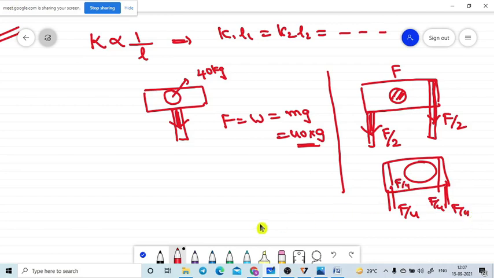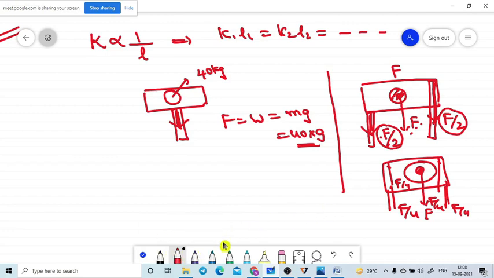How can you say that? The resultant force must be the summation of all the forces. The total force must always be equal to F. If you add F by 2 plus F by 2, you will get F. If you add the four F by 4 forces, you will get F only. The force acting at the center of mass is F only. But on each leg, with four legs at uniform distance, F by 4 force will be experienced. That is the concept you need to recall once again.